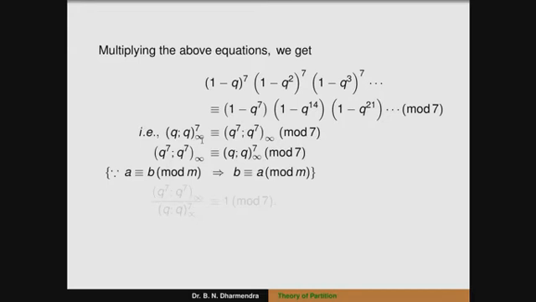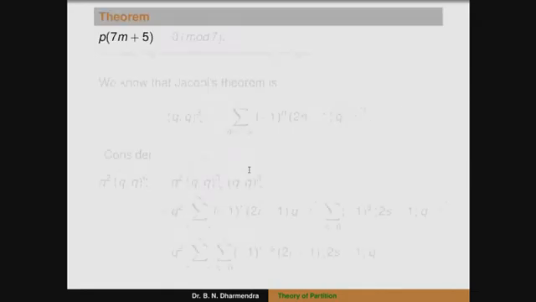So, dividing throughout by (q; q)∞^7, that becomes (q^7; q^7)∞ divided by (q; q)∞^7 is congruent to 1 modulo 7. So, the next one, by using this result we can prove the conjecture, that is p(7m + 5) is congruent to 0 modulo 7.